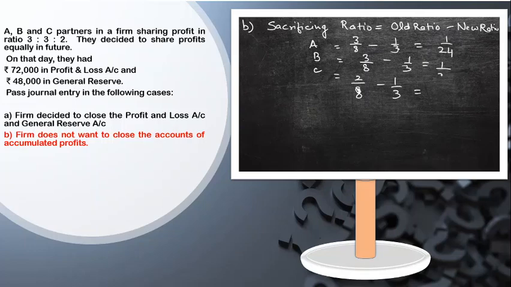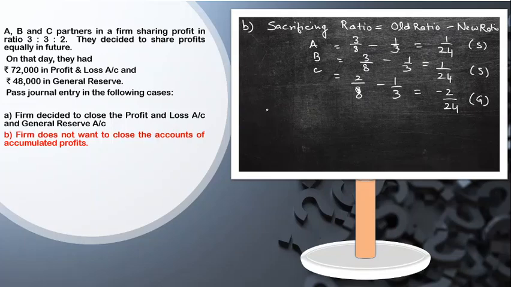For B also it is 1 by 24, and for C it is minus 2 by 24. Since I have used the sacrificing ratio formula, the positive ones are sacrificing and the negative is gaining. So now for adjustment, who is gaining? C is gaining. My journal entry is gaining partner's capital account debit to sacrificing.